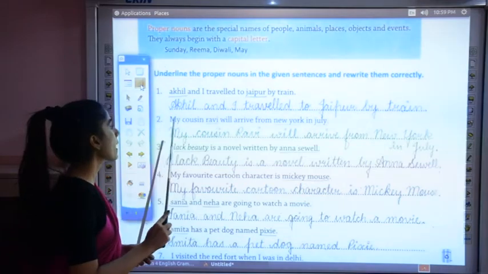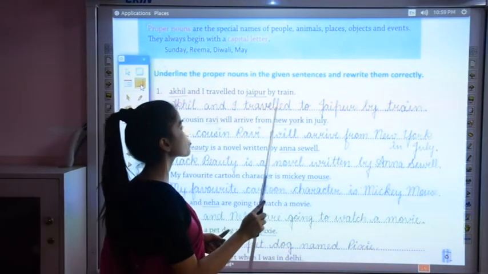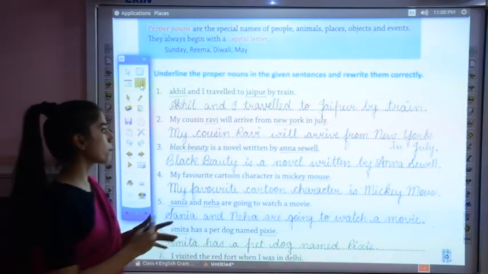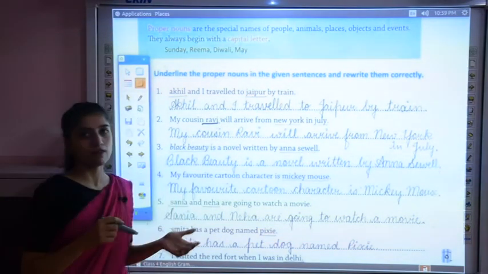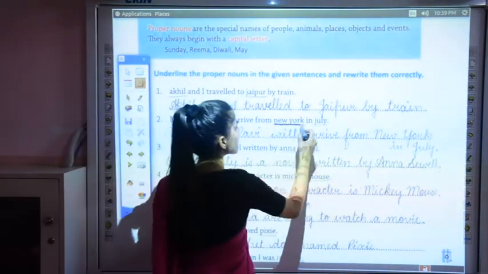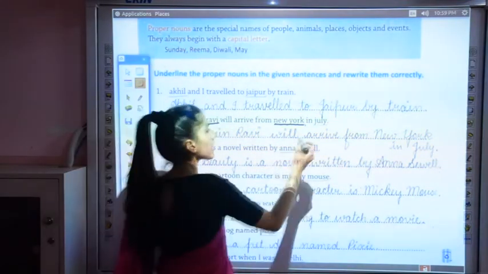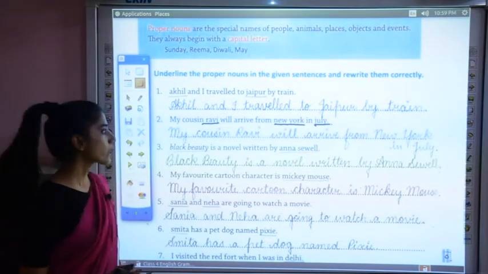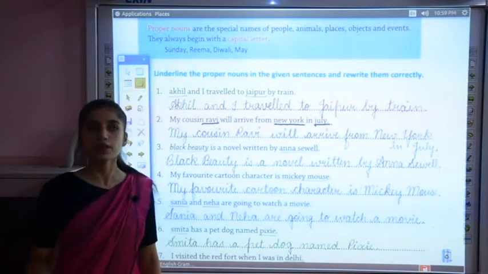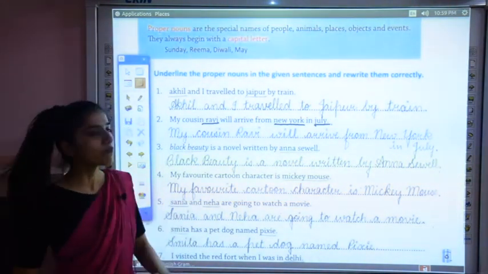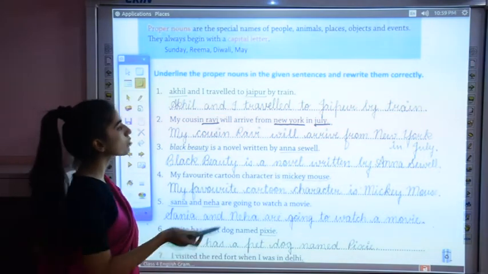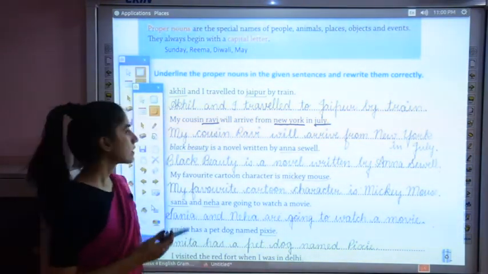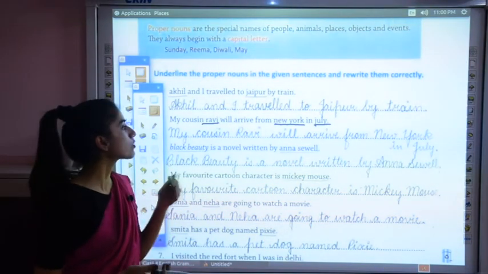Now second is my cousin Ravi will arrive from New York in July. So here, what are the proper nouns? Ravi because it's the name of the person. New York because it's the name of the place, and July, it's the month. That's why this is again a proper noun. Okay, so as it was said in the question, we need to underline the proper nouns and after that we have to do the correction. These proper nouns are not beginning with the capital letter, so we need to make the correction.